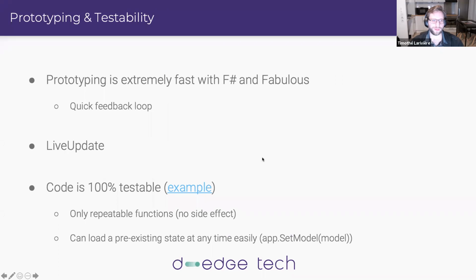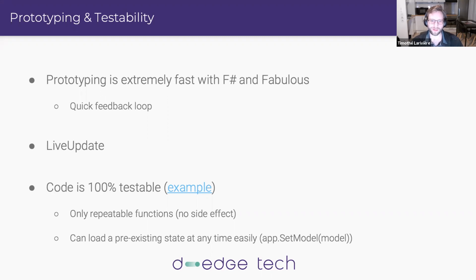So like we saw during the demo, the prototyping is extremely fast with F# and Fabulous. So F# will provide you with code that is always correct. So there is no null, there is nothing you need to check to be sure your code works. So the compiler will do a lot of work to ensure that your code is correct, and will fail if your code is not correct.